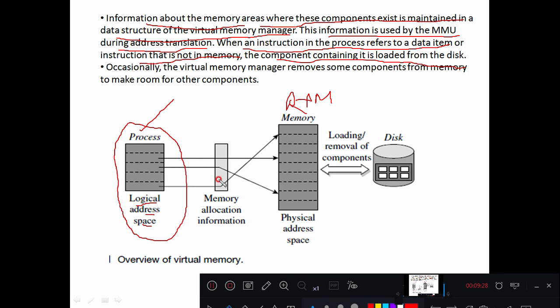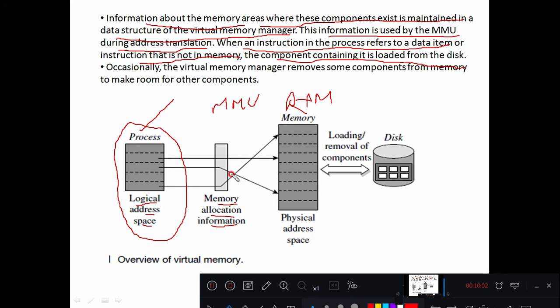In between, somebody has to sit which can translate this logical address into the physical address. That intermediate thing is nothing but memory allocation information, right? That will be obtained by the MMU, the memory management unit, which is going to convert the logical address into a physical address, right?